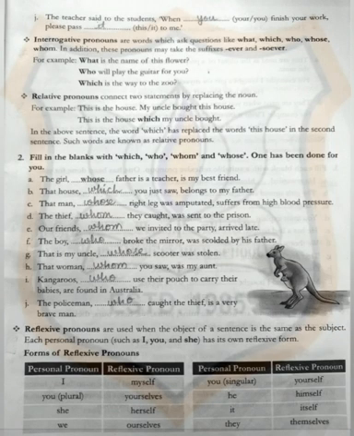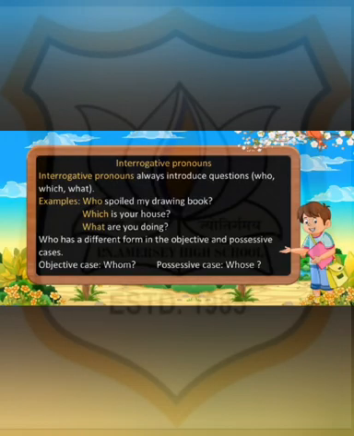Next pronoun is interrogative pronouns. These pronouns are words which ask questions like what, which, who, whose, whom. In addition, these pronouns may take the suffix ever and soever. Means, children, interrogative pronouns always introduce questions. Who spoiled my drawing book? Which is your house? What are you doing? Who has a different form for objective and possessive cases. Suppose in the objective case we ask the question by whom, but when we want to know the belongingness, the possessiveness, then we ask the question by whose.